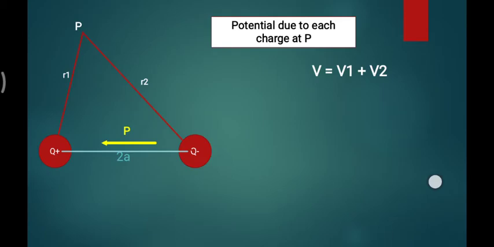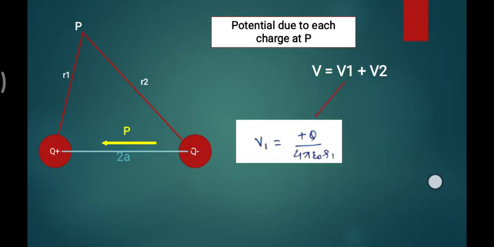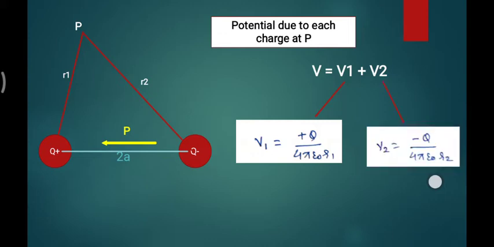Okay, what have we seen? What is V1? As we know, V1 is the potential due to one charge which is at a distance R1. There we have a positive charge, so this is our V1 due to plus Q: Q upon 4 pi epsilon 0 R1. What is V2? Minus Q upon 4 pi epsilon 0 R2. Is it very understandable?